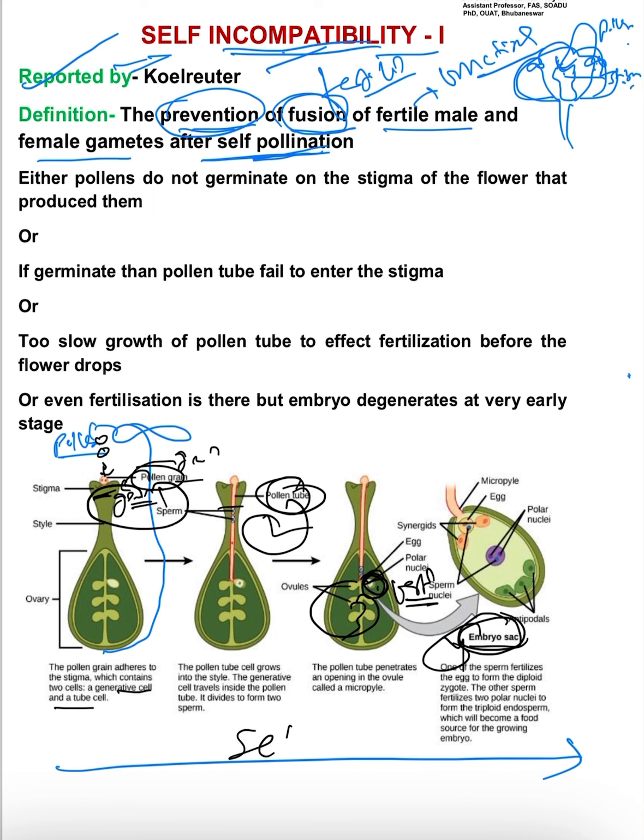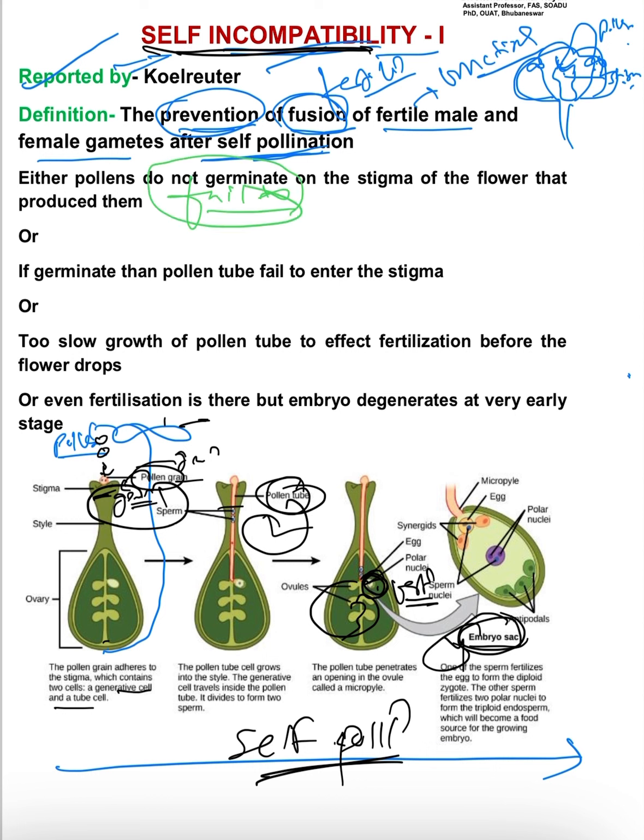Okay, this is the normal case of any pollination mechanism, whether it is self pollination or cross pollination. But in self pollination, the anther will be of the same flower. So what is the principle behind self incompatibility? Self incompatibility prevents fertilization. So how will it prevent? The pollen grains will fail to germinate over the stigma. If there is failure of germination, then there will be no fertilization.